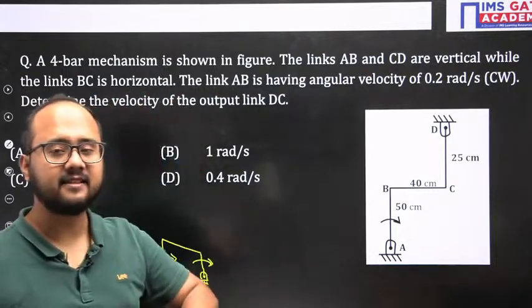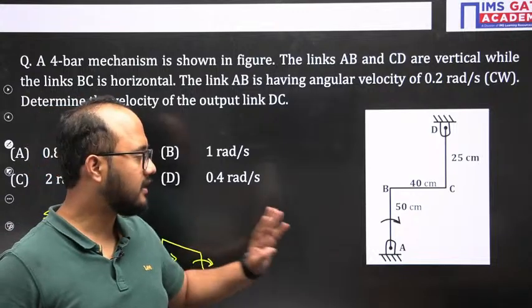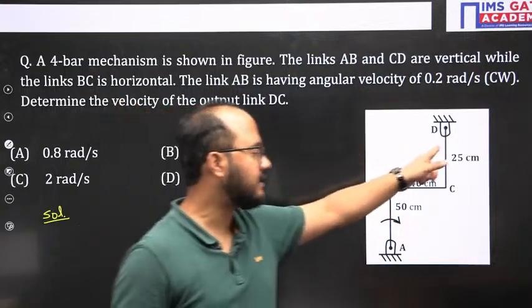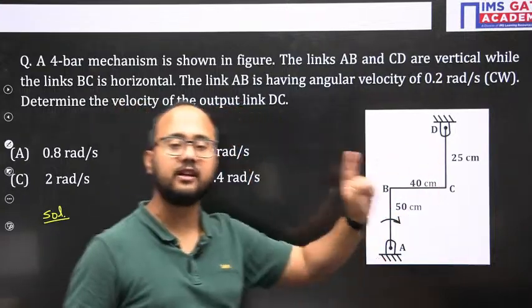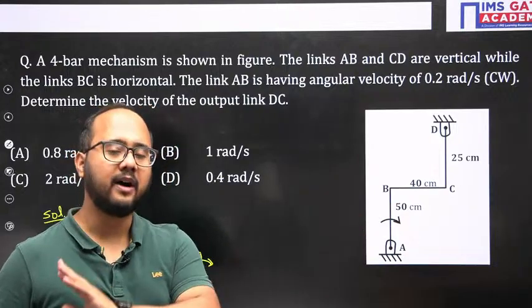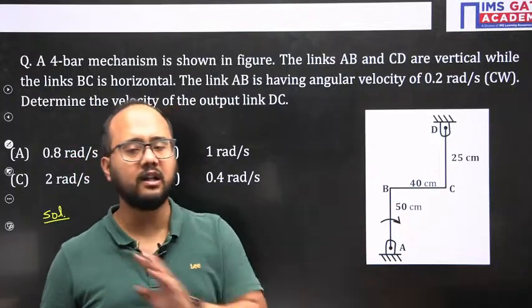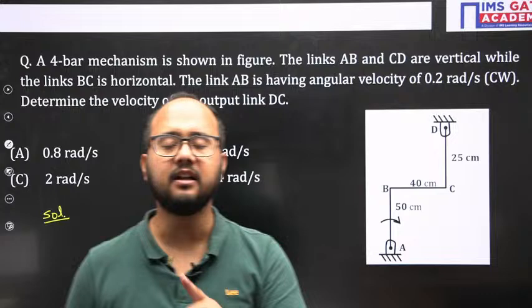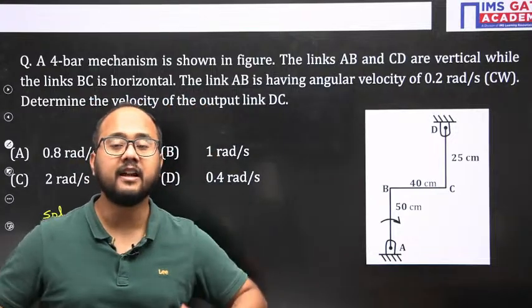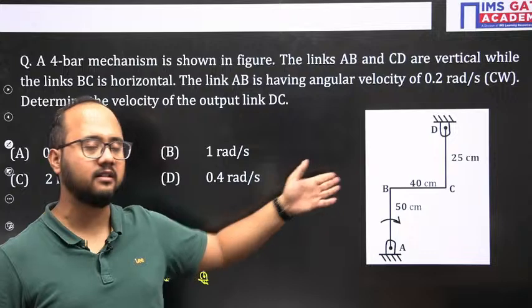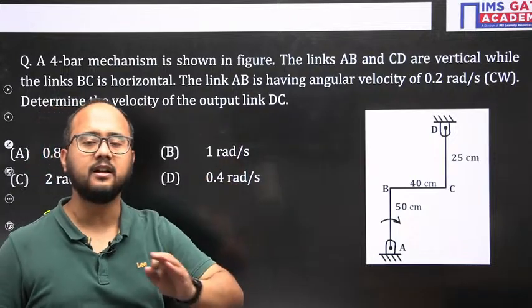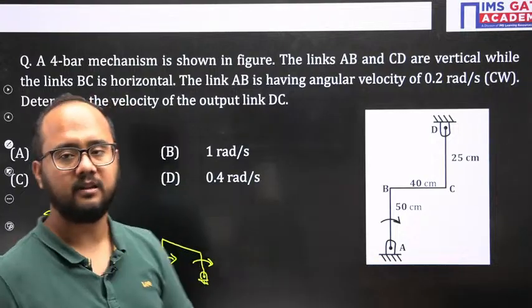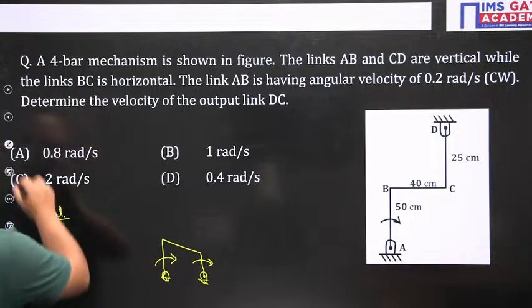So please understand from this example: wherever the links are parallel to each other in any of the mechanisms, I will use the velocity diagram method. And apart from that, in all cases where the links are not parallel to each other, I will use the angular velocity ratio theorem method. See why I am saying that? Just because in such cases, the time required to solve this question will be very little if I use the velocity diagram method. That's the main point we need to understand.